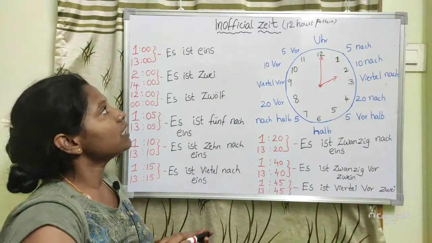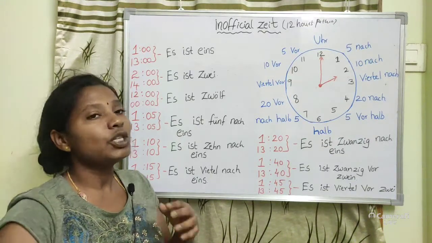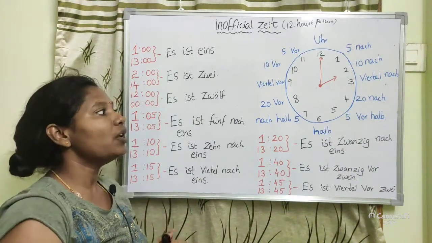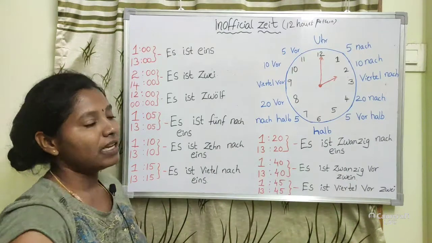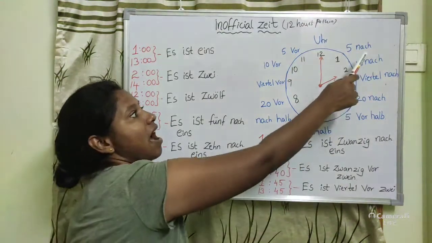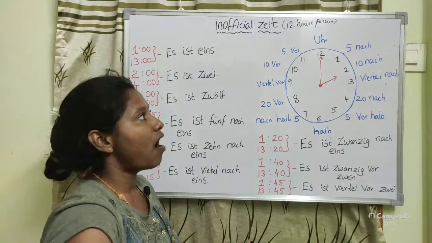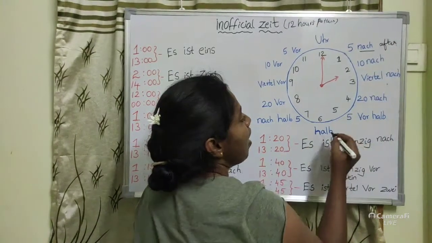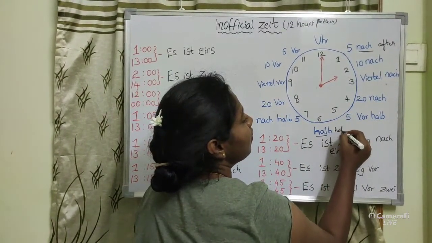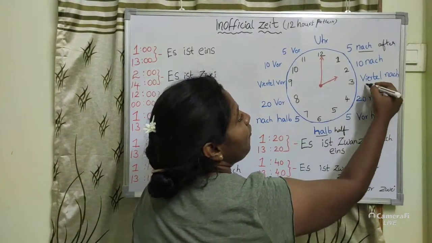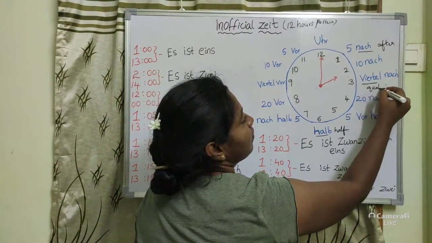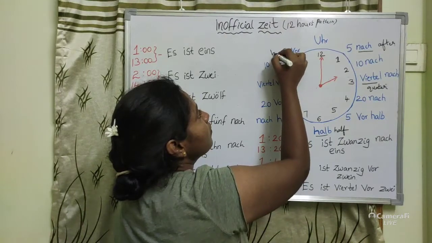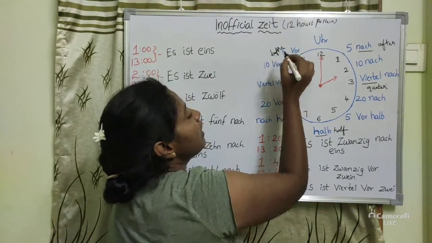So before we discuss the unofficial timing, that is the 12 hours pattern, let us talk about 4 words, then you will be able to understand the whole thing very easily. First one is nach. Nach means after. Halb means half. Viertel means quarter. Vor means before.